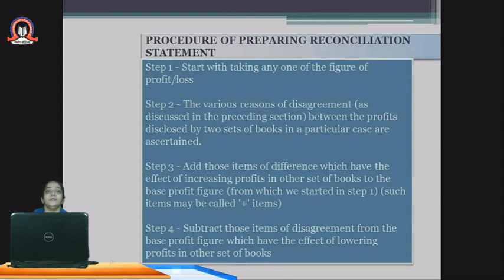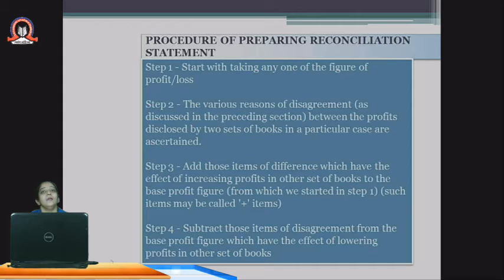Now, what is the procedure for preparing the reconciliation statement? Step number 1 is to start with any one of the profit figures. In your question, you will have both profits, that is profit as per the financial statements as well as profit as per the cost statement. So it is your choice. You can start with the profit and loss account or else with the cost sheet. It is up to you.